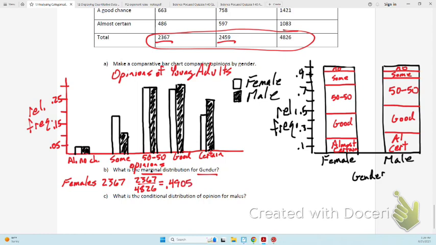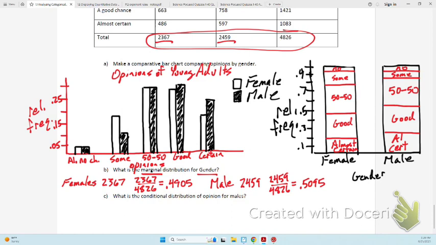And let's see, males, there were 2459 of them, and that is .5095. So almost 50-50 for the distribution of gender.